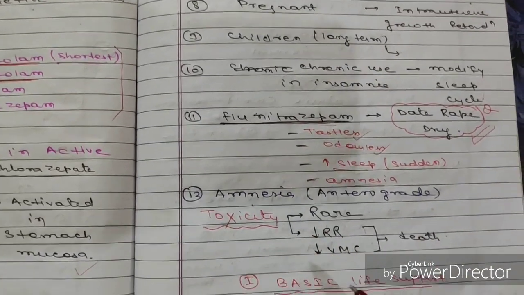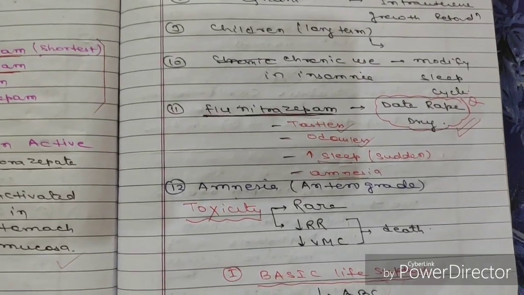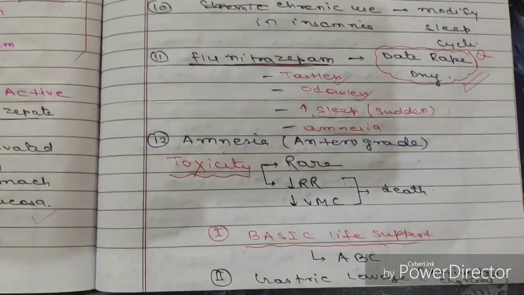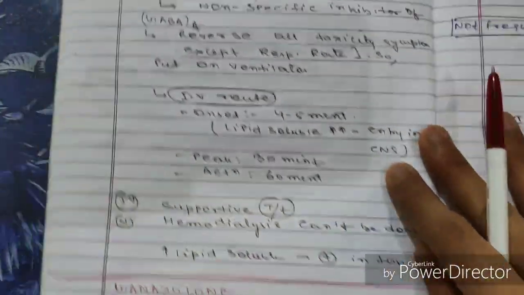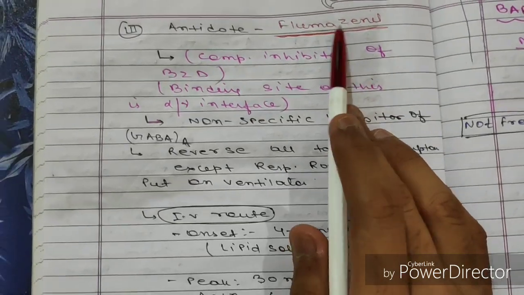So how will we treat toxicity cases? Basic life support, as we have discussed in our previous videos also. Then you will do gastric lavage with the help of activated charcoal. Next, you will give the antidote that is flumazenil. Flumazenil is the antidote for this.